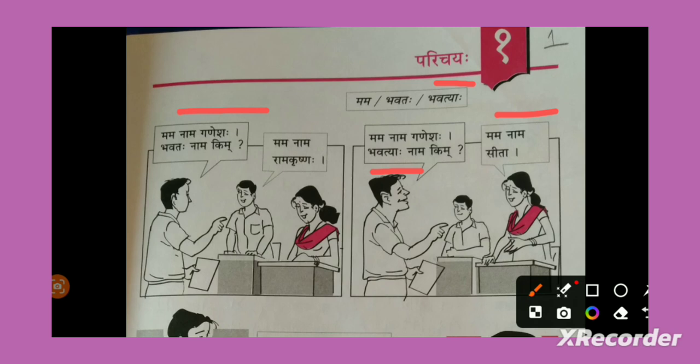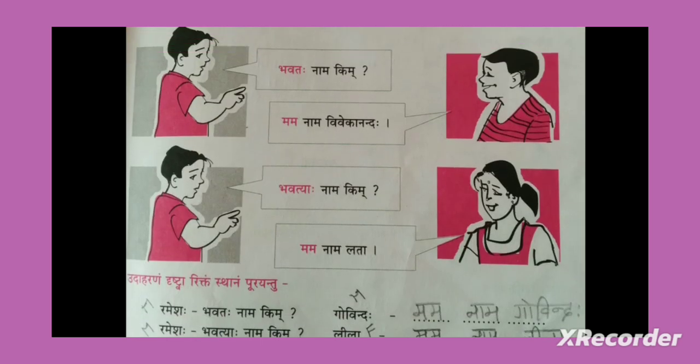But if he wanna ask some guy, then he will use bhavataha. Bhavataha nama kim? And if he wanna ask to a lady, then he need to use bhavatyaha. Bhavatyaha nama kim? That's it. So based on this we have examples here. Let's see one by one.